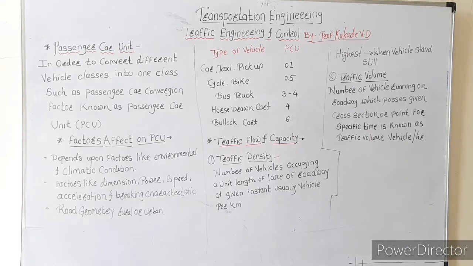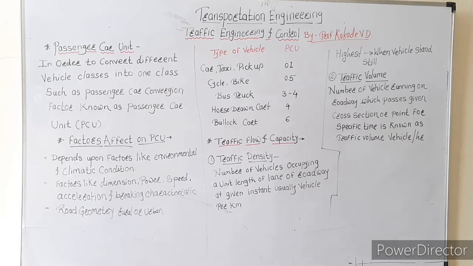The unit of traffic density is vehicles per kilometer. Next point is the traffic volume.